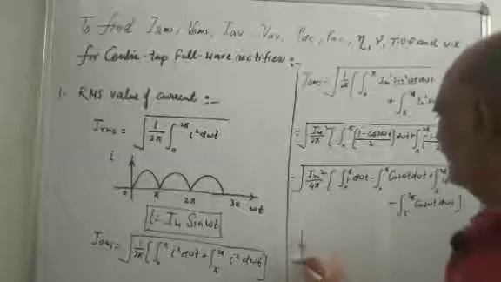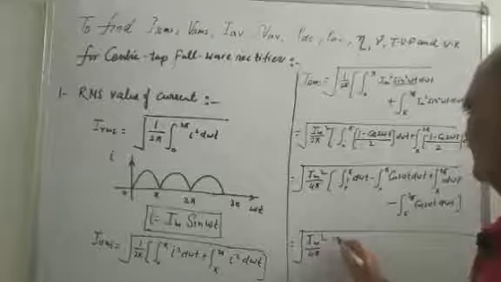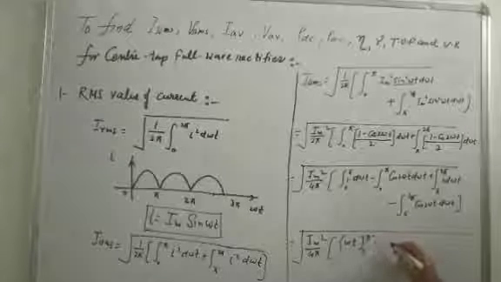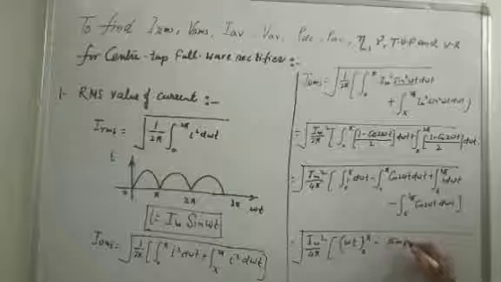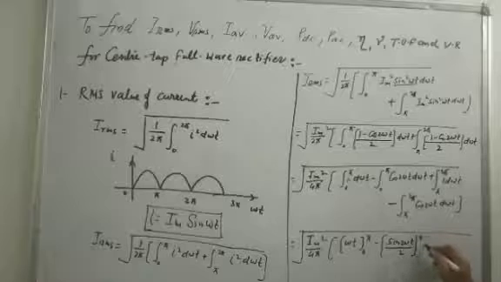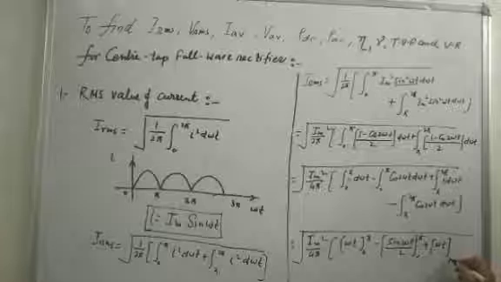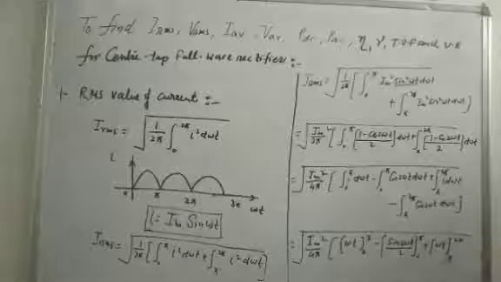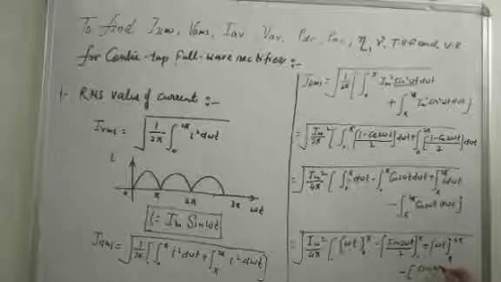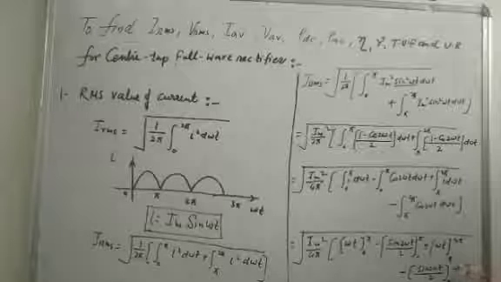Now the value of the integration is omega t from 0 to pi, minus the integration of cos 2 omega t, which is sin 2 omega t by 2, limit 0 to pi, plus the integration of 1 with respect to omega t, limit pi to 2 pi, and minus sin 2 omega t divided by 2, the integration of cos 2 omega t, limit pi to 2 pi.